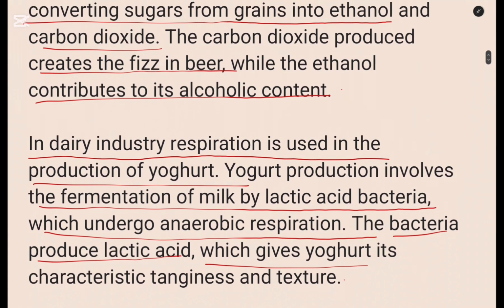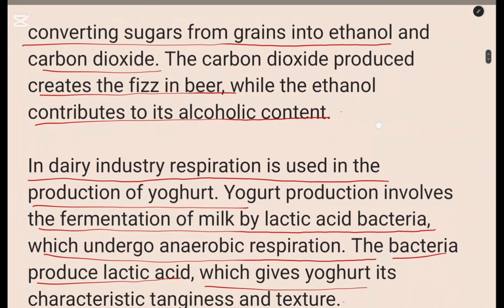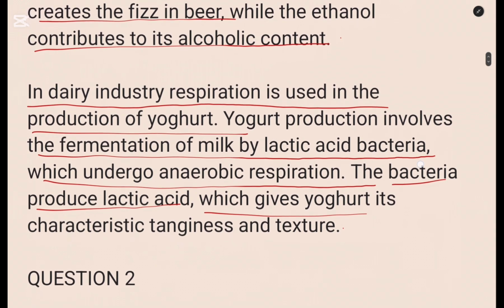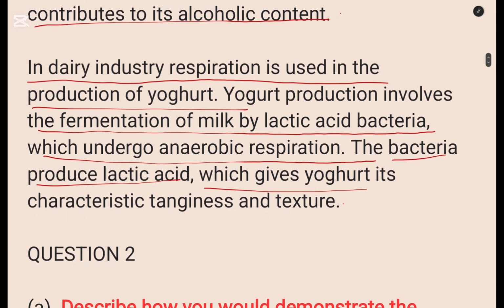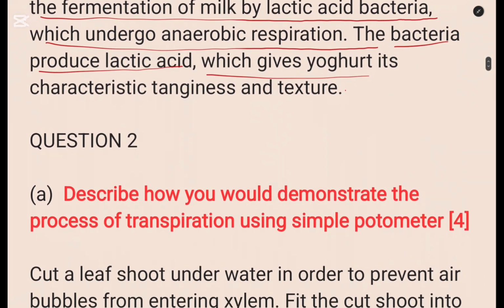So we've answered question 1 fully. Please, like I said, make sure that you follow through. You can pause the video, write the information that you need, and then continue. Let us look at question 2.